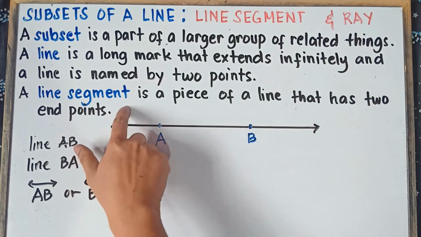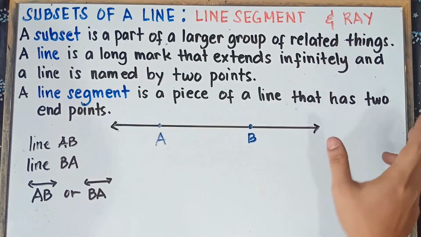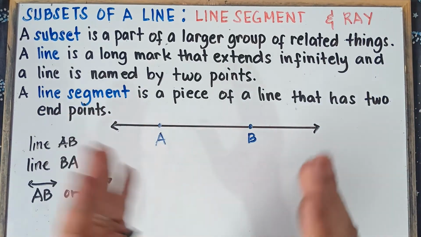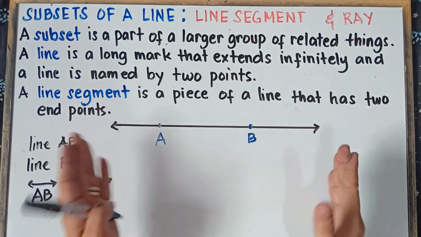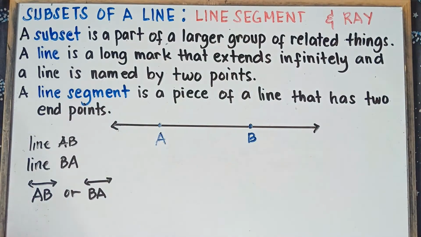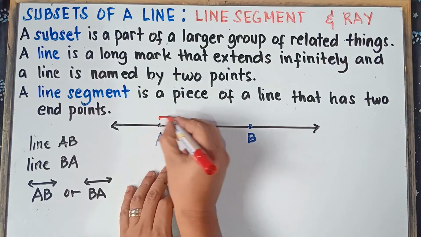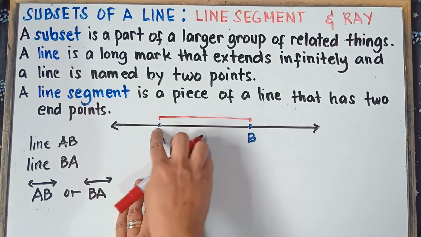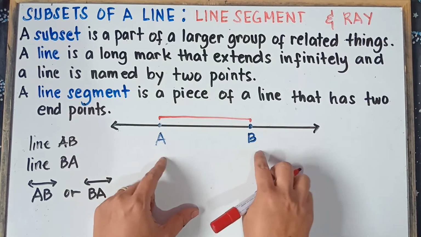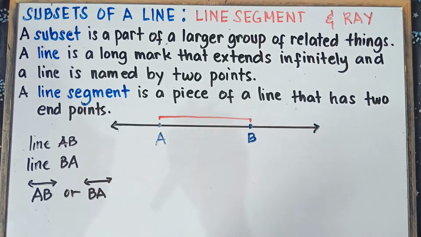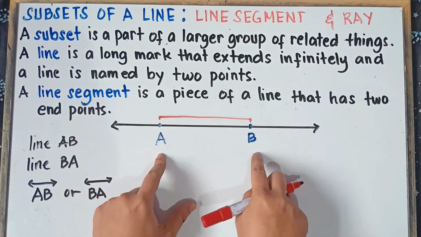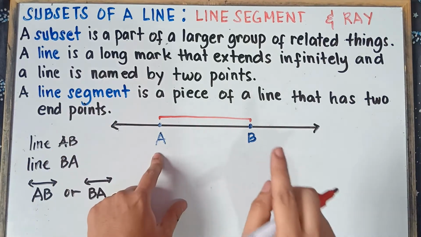Now the question, sir, what is a line segment? A line segment is a piece of a line that has 2 endpoints. Once again, class, a line segment is just part of a line. Where is the line segment? The line segment, class, will be from point A to point B. From this point to this point, we can call this a line segment. Therefore, a line segment can be measured, only from this point to this point.